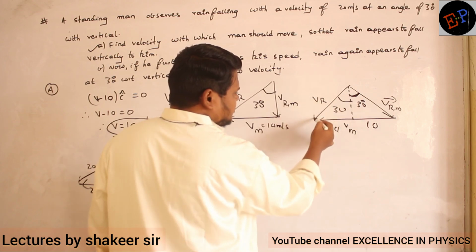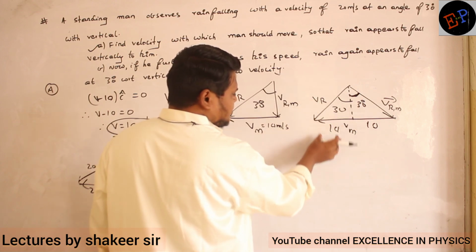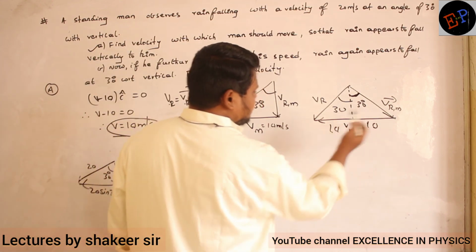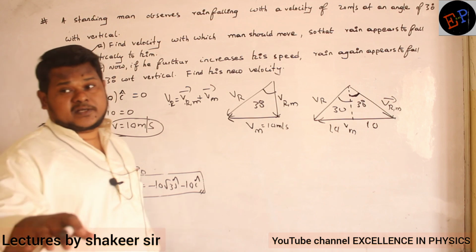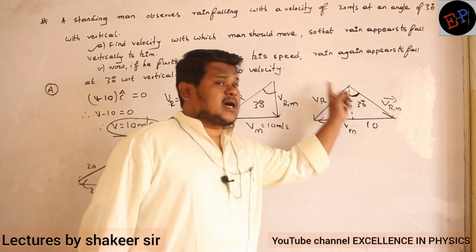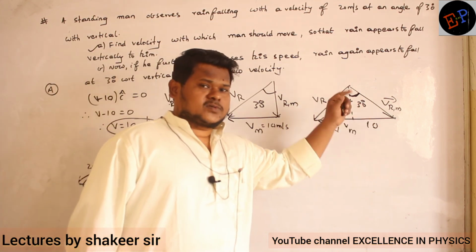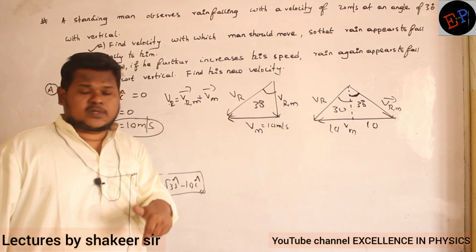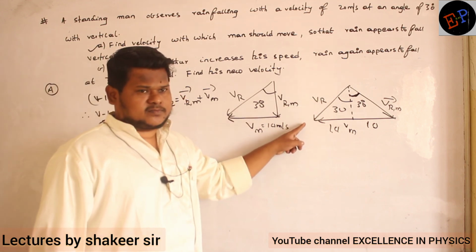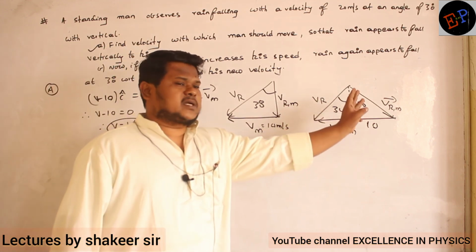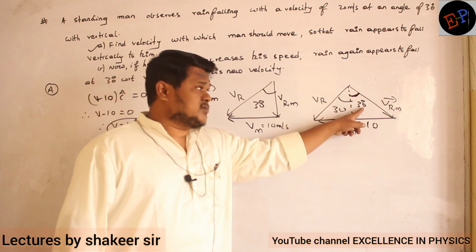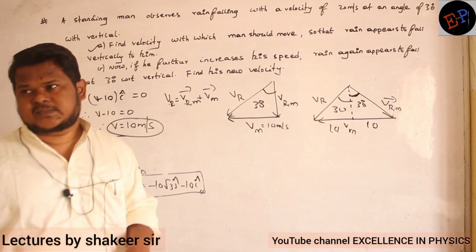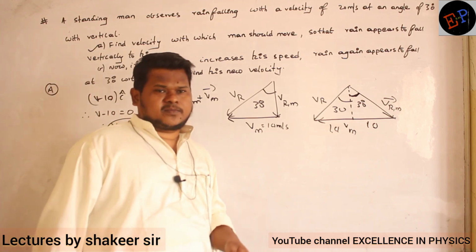And this is the same; the velocity of rain is not changing. So if this is 10, this is also 10. So what should the total man's velocity be? 10 plus 10, 20. Then in that condition, rain appears to be falling again at an angle of 30 degrees. Previously when the man was at rest, rain was appearing to fall in this direction. Now just the direction has changed. It is also 30 with respect to vertical, but not in this direction, in the opposite direction. That's all. That is how we do the problem.